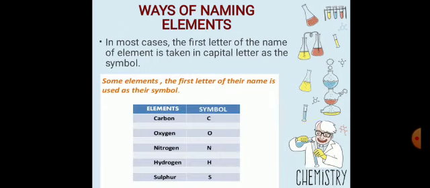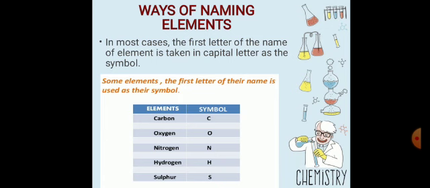Now we discuss three ways of naming elements: first, second and third. In the first way, in most cases the first letter of the name of the element is taken as a capital letter as its symbol. For example, the first letter of carbon is C, so C is the symbol for carbon.